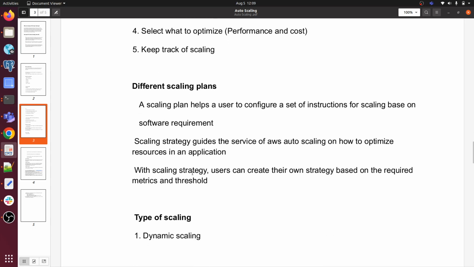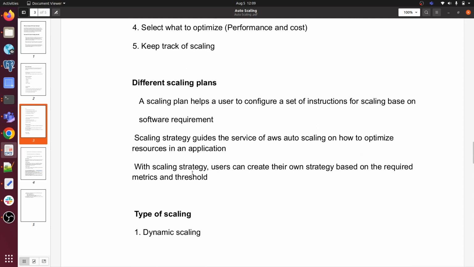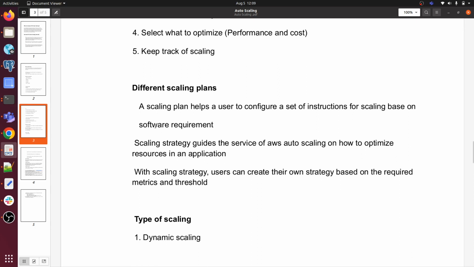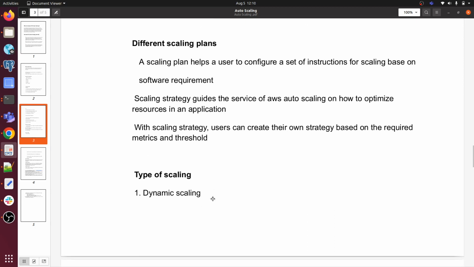Different scaling plans. AWS offers different types of scaling plans that we can opt for our application. A scaling plan helps a user configure a set of instructions for scaling based on the software requirement. A scaling strategy guides the AWS Auto Scaling service on how to optimize resources in an application. With a scaling strategy, users can create their own strategy based on the requirement metrics and thresholds.